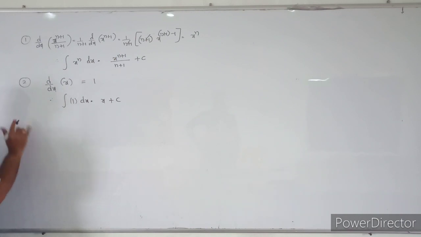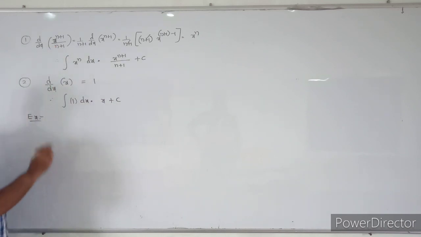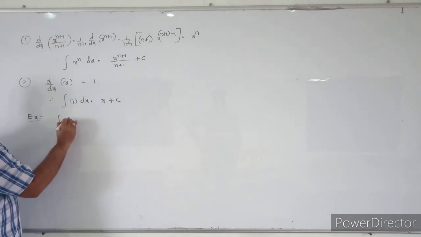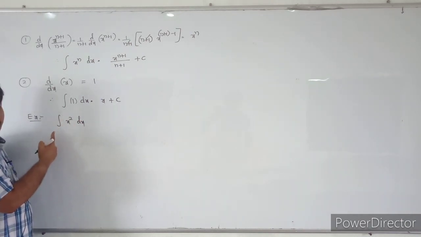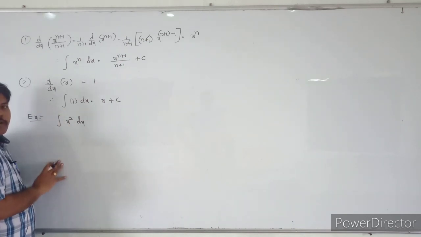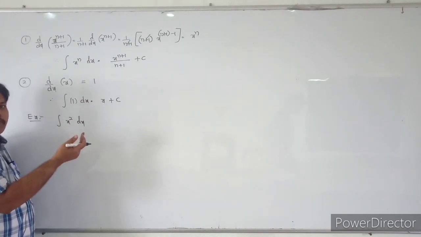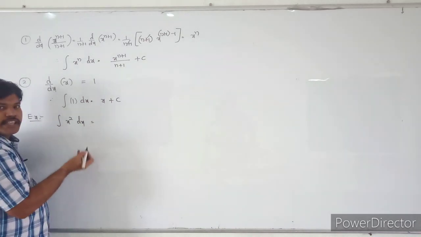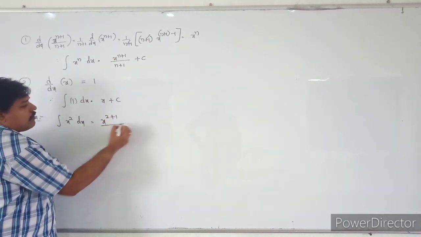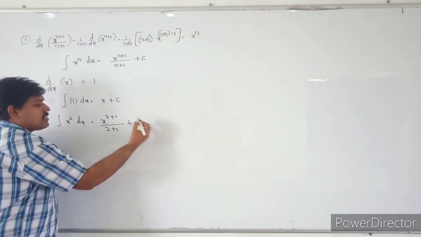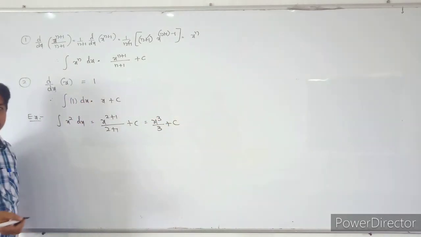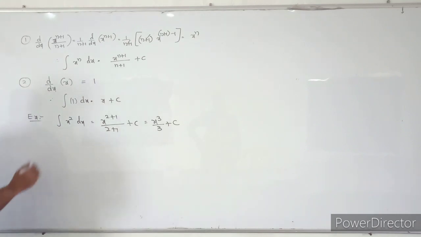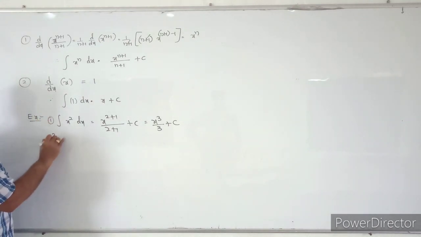See some examples. You can calculate a sum here. By using this formula, I will calculate the integral of x square into dx. It is in the form of x power n. So what is the x power n formula? X power n plus 1 by n plus 1. So that is nothing but x power 2 plus 1 by 2 plus 1 plus c, which is x cube by 3 plus c. Do you understand, students?